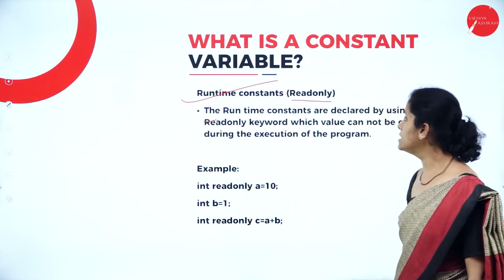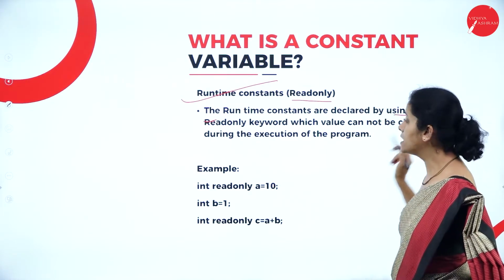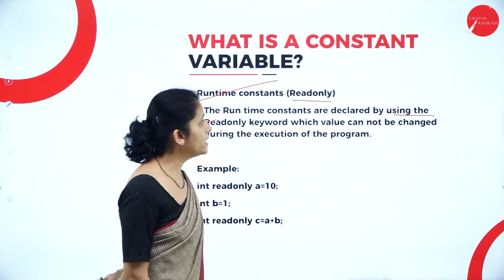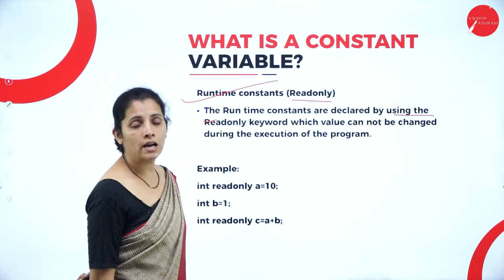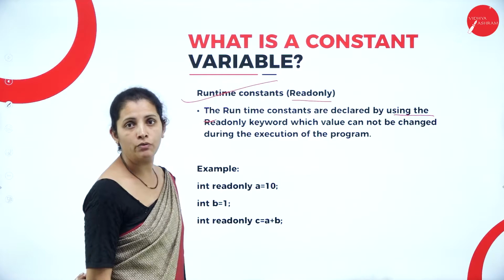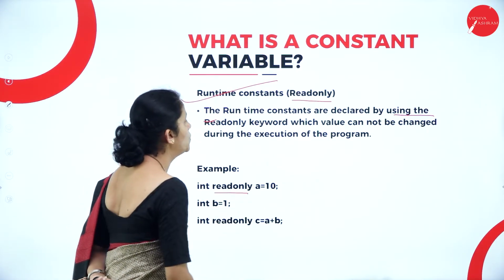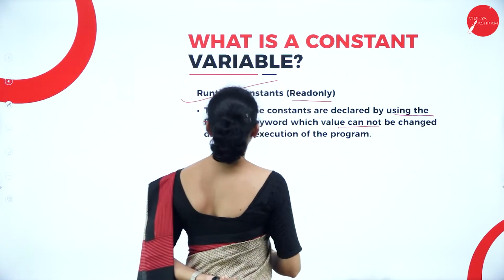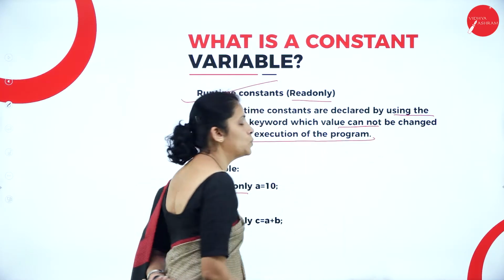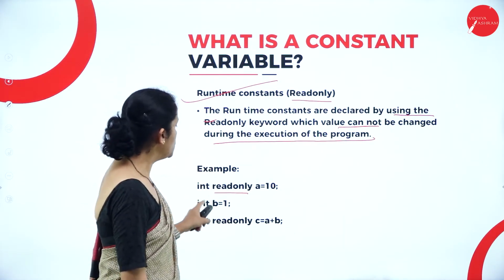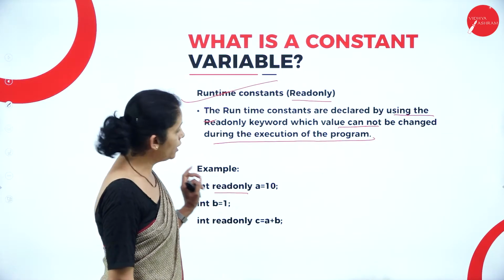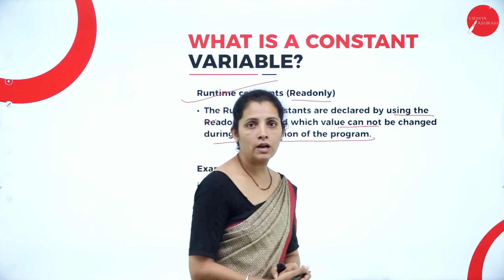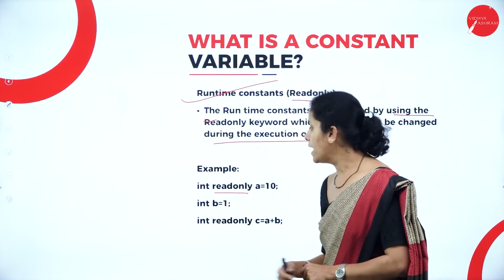The runtime constants are declared by using the keyword readonly. So please make a note here that whenever I want to define a runtime constant, I follow the keyword readonly, where the value cannot be changed during the execution of the program. Even if I use readonly, I still cannot change the values during the execution of the program. And these are the examples.